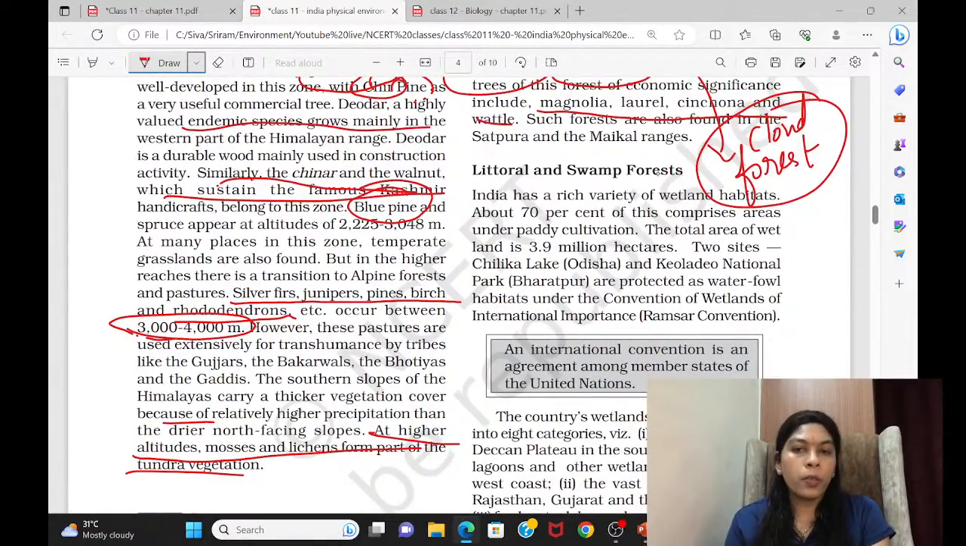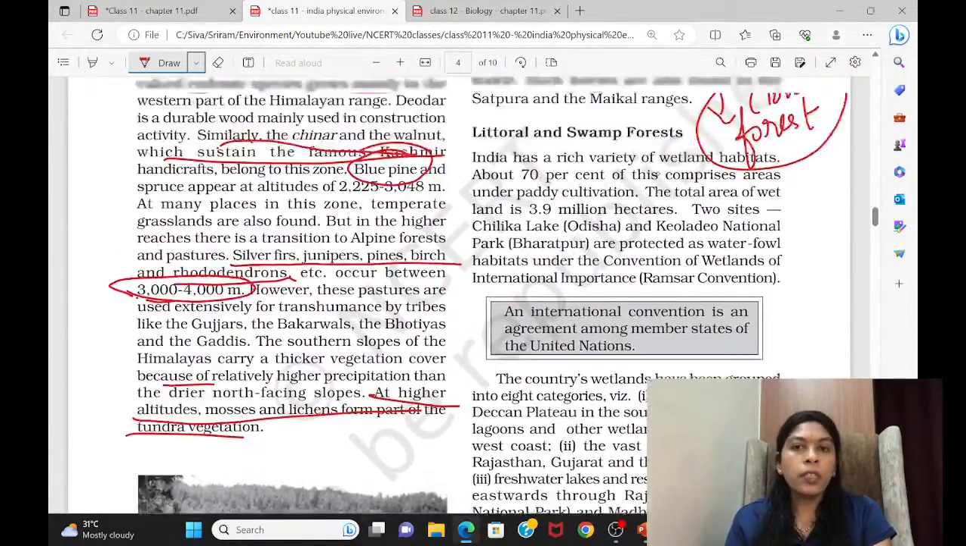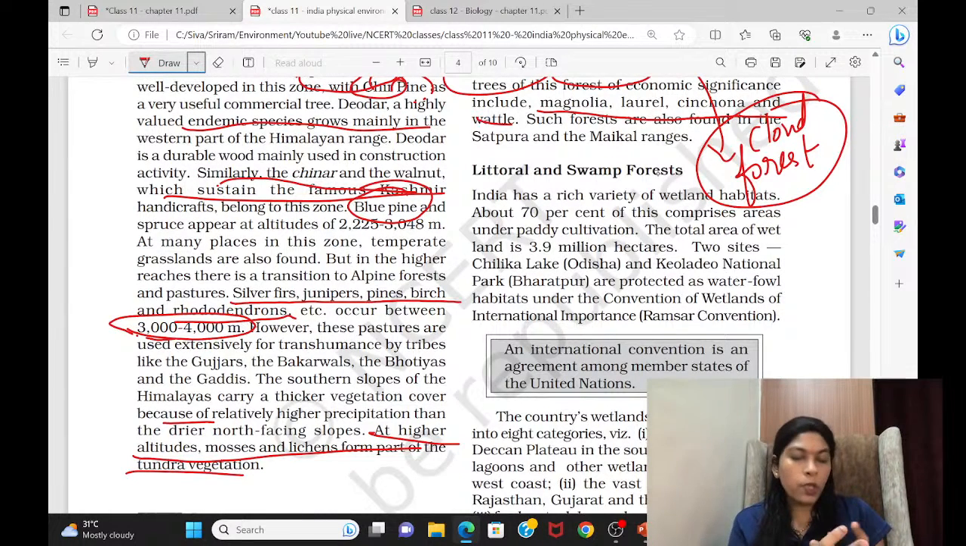Then come to swamp forest. Swamp forest, they're talking about the forest which is located in swampland, in estuarine areas. Since it is filled with trees, we call this swampland. If it is filled with grasses, we call that marshland. That's the difference, so you should not confuse. Somewhere they are saying marshes, somewhere they are saying swamps.